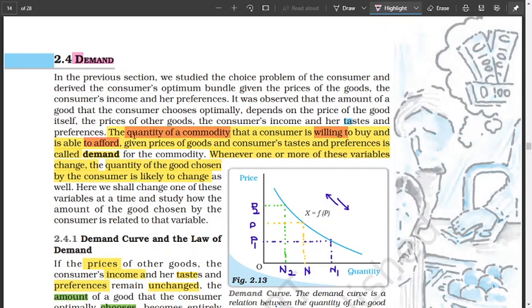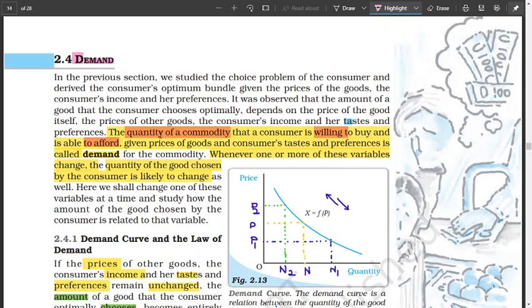And to buy any given quantity of a commodity, you must know the price or prices of those goods. And you must have a taste and preference over that good. You don't buy things that you don't like. So you want to buy things that you have good taste for, you prefer it over the other. If you like mangoes, you buy mangoes because that's your preference. You have good taste on that. But you must know the price. You know the price, you want to buy, you are willing to buy.